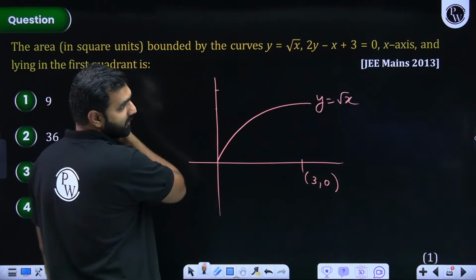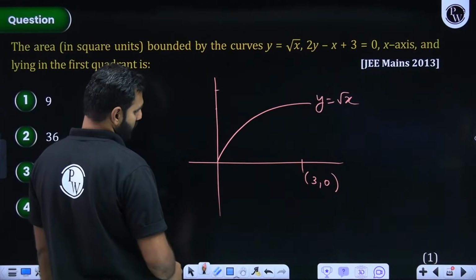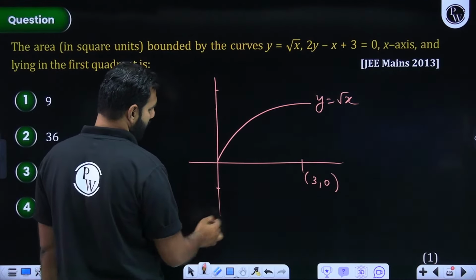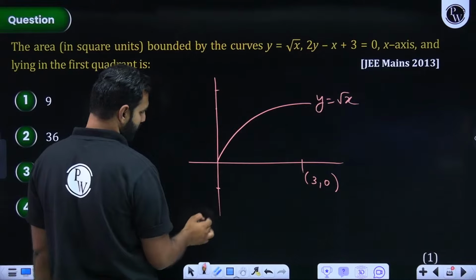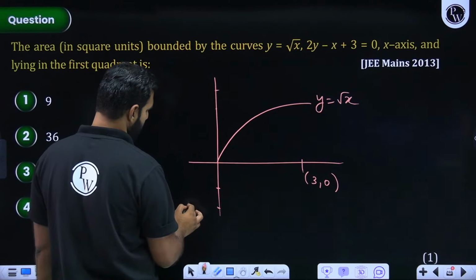Y is, sorry, minus 3 by 2. So minus 3 by 2 will be somewhere half of this basically. So let's say this will be somewhere here, right? 0 comma minus 3 by 2.